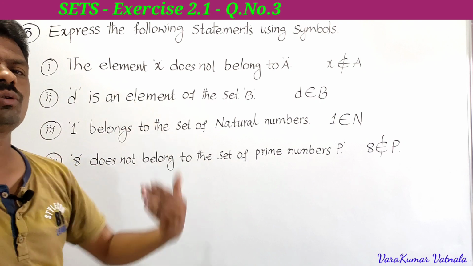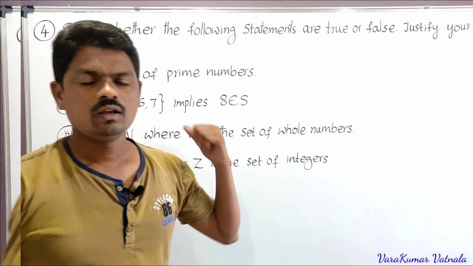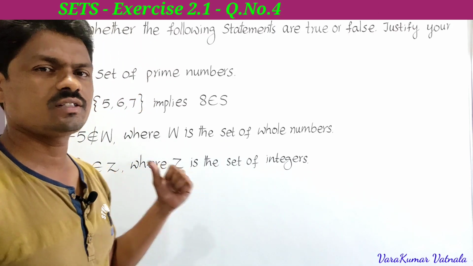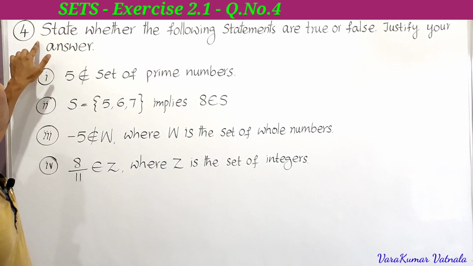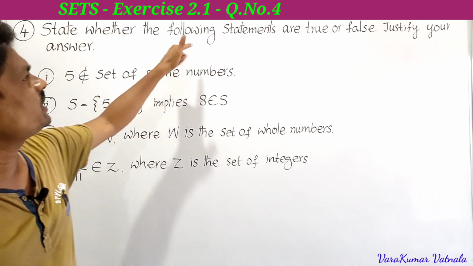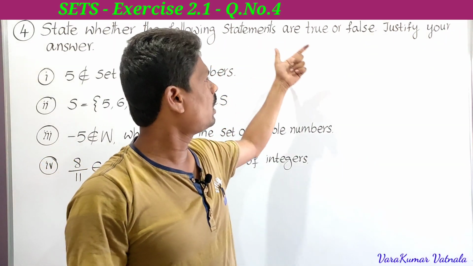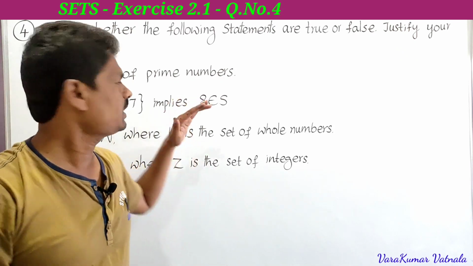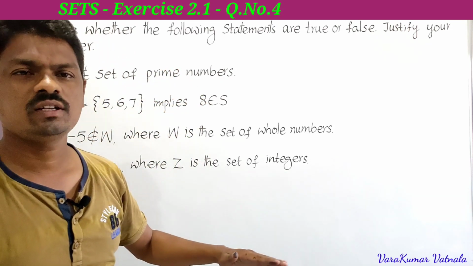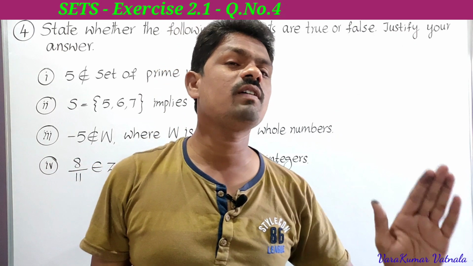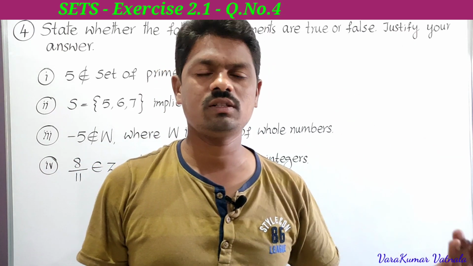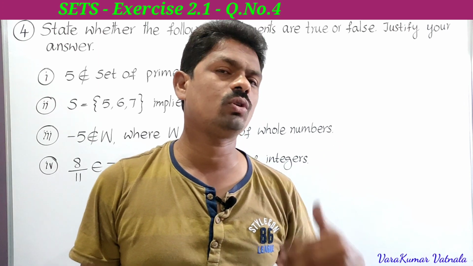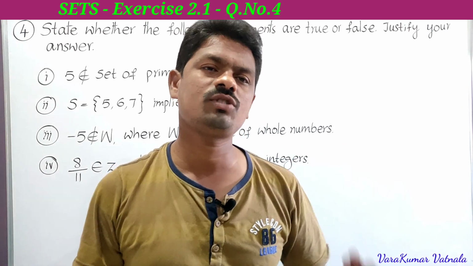Next we have to solve the fourth problem. This is the fourth problem from exercise 2.1. See here what he is asking. State whether the following statements are true or false. Justify your answer. He has given some statements and is asking whether they are true or false, and to justify the answer. If it is true, why it is true. If it is false, why it is false, we have to say.